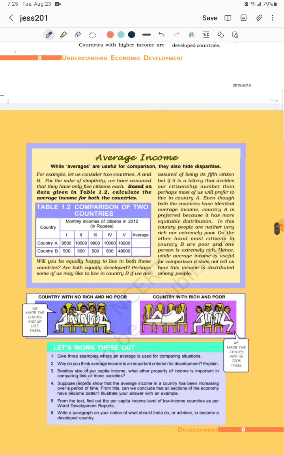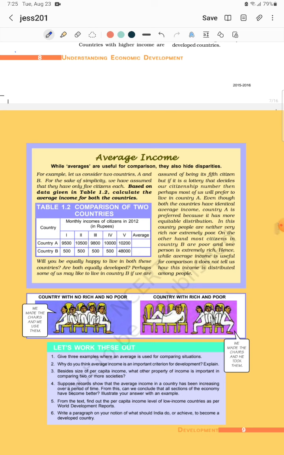Then we come to the part of average income. As I told, average income is the total income of the country divided by the total population. Many times calculation questions will come, of three types. They will give a table calculation, like A's income is some amount, B's something, C's something, D's something. You have to calculate the total income, so you have to add all of this, plus the population is 4.